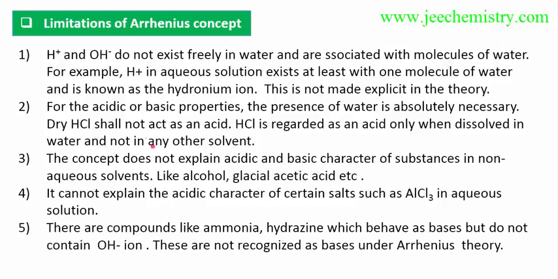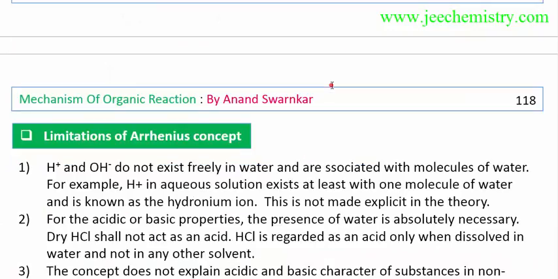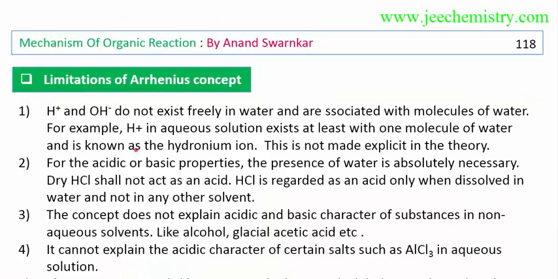Limitations of the Arrhenius concept. As H plus and OH minus do not exist freely in water, they are associated with molecules of water. In the previous example, I showed that H plus does not remain free in water. It will combine with the water molecule and become a hydronium ion. H plus in aqueous solution exists at least with one molecule of water, known as the hydronium ion. This is not made explicit in the theory.